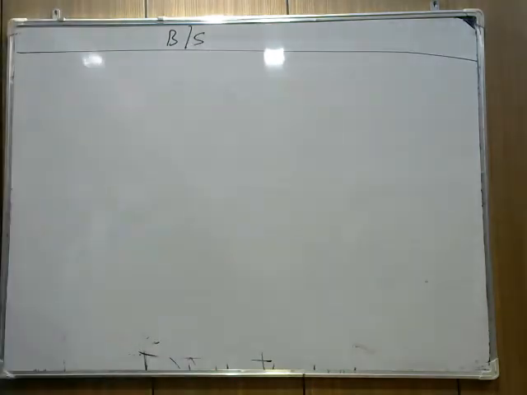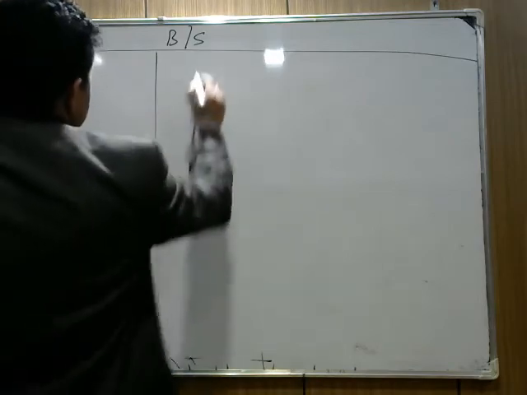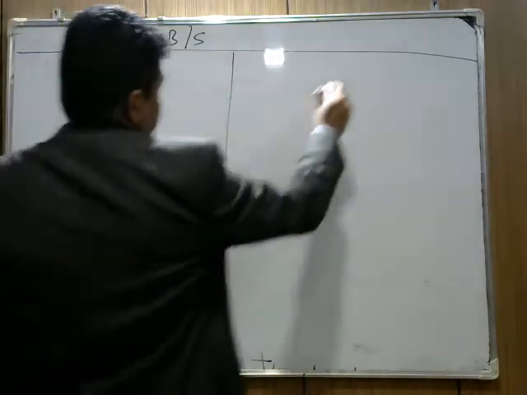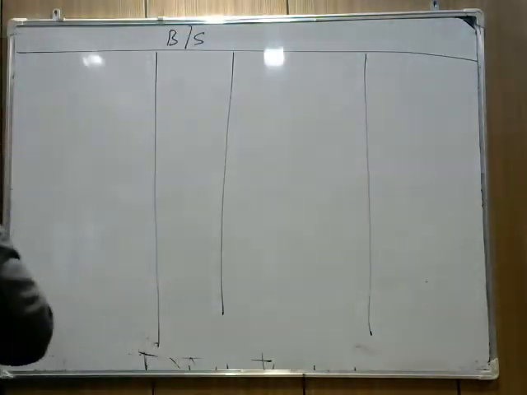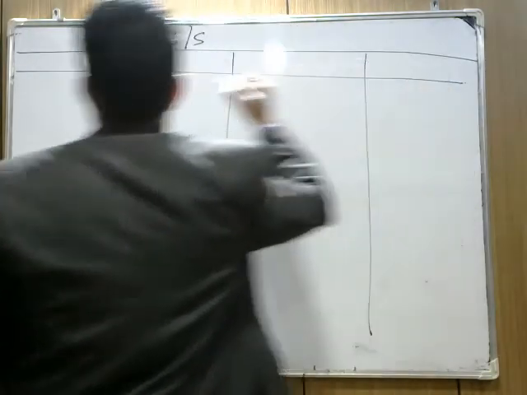Now as a new firm's balance sheet, balance sheet as on 31st March 2019.